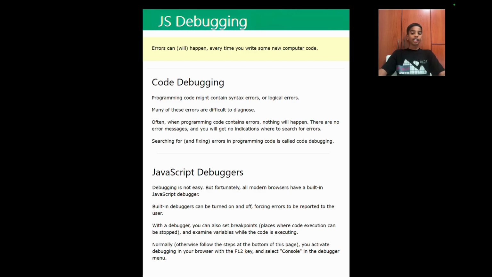JavaScript debuggers. Debugging is not easy, but fortunately, all modern browsers have a built-in JavaScript debugger. Built-in debuggers can be turned on and off, forcing errors to be reported to the user. With a debugger, you can also set breakpoints, places where code execution can be stopped, and examine variables while the code is executing. You activate debugging in your browser with the F12 key on Windows and select console in the debugger menu.